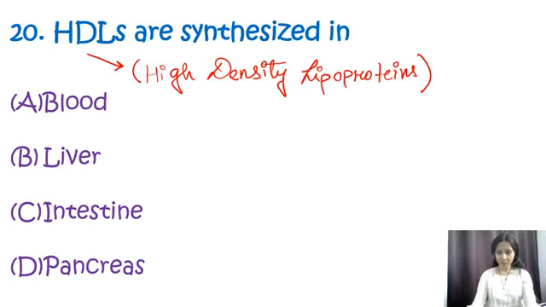Next, question number 20. HDLs are synthesized in, options are blood, liver, intestine, and pancreas. So over here, my correct option will be B, that is liver. HDL stands for high density lipoprotein, and these are synthesized basically in the liver. The liver is the main organ responsible for the synthesis of HDL particles. HDL plays a crucial role in the transportation of cholesterol from the peripheral tissues back to the liver, where it can be metabolized or excreted from the body. So my correct option will be liver.